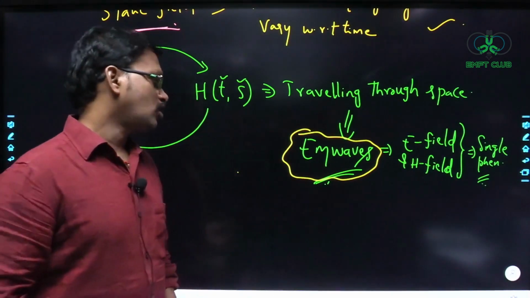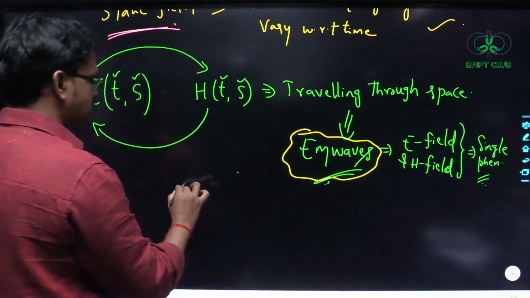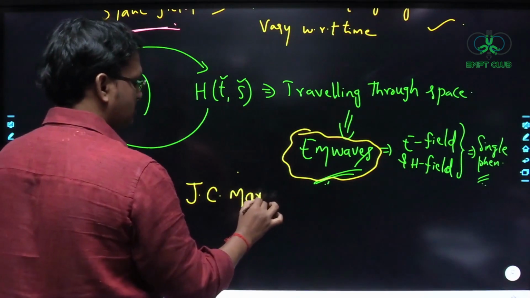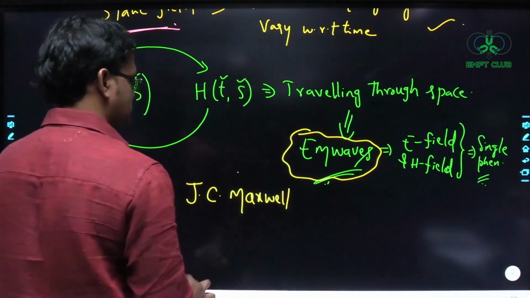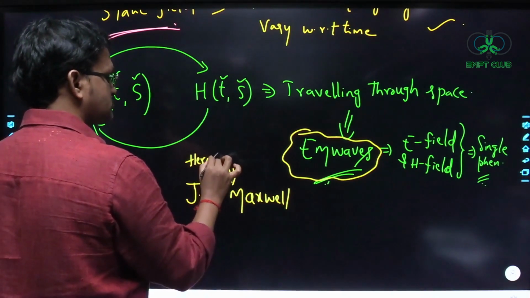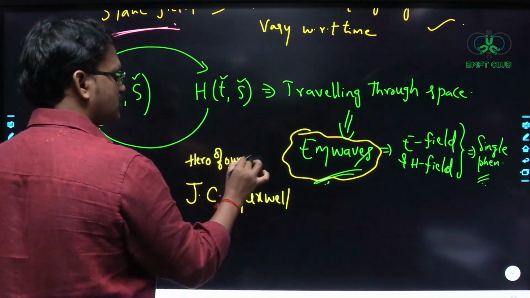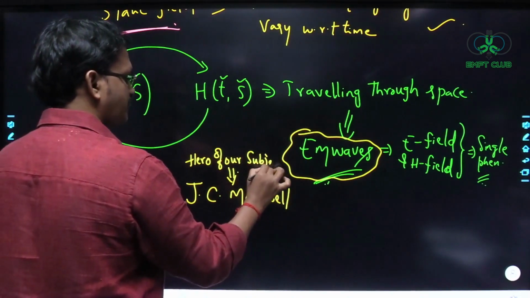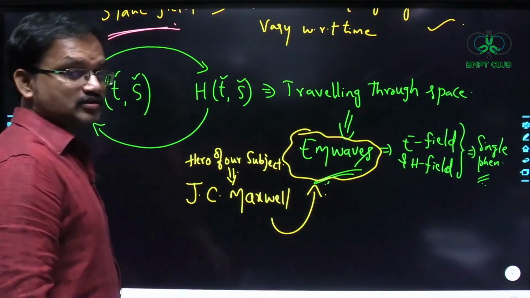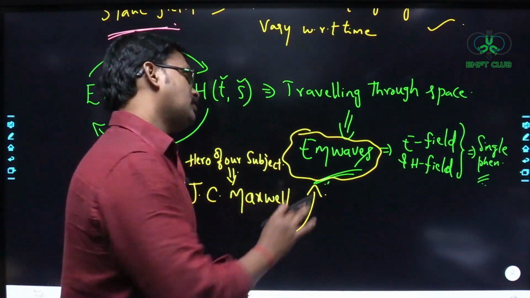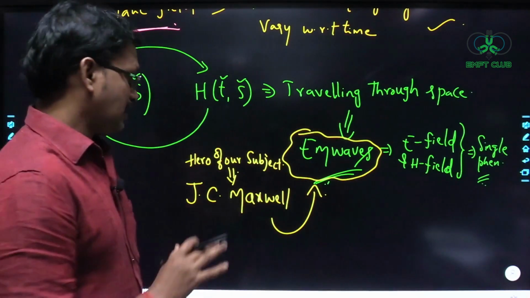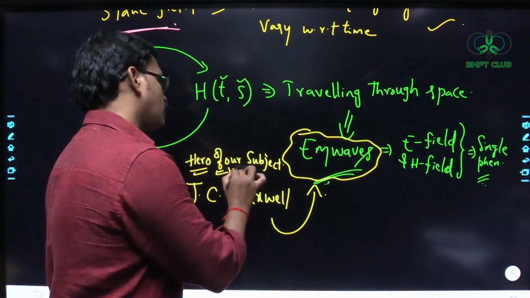So who is the hero of our subject here? The hero of our subject is none other than James Clerk Maxwell. The credit for the prediction of electromagnetic waves goes to James Clerk Maxwell, and he is the hero of our subject.